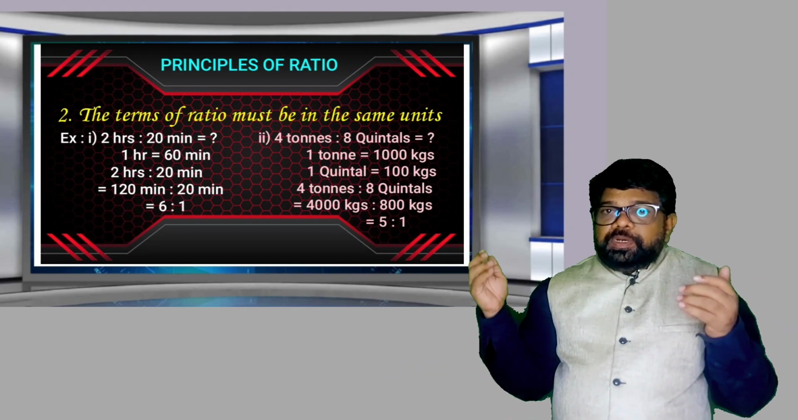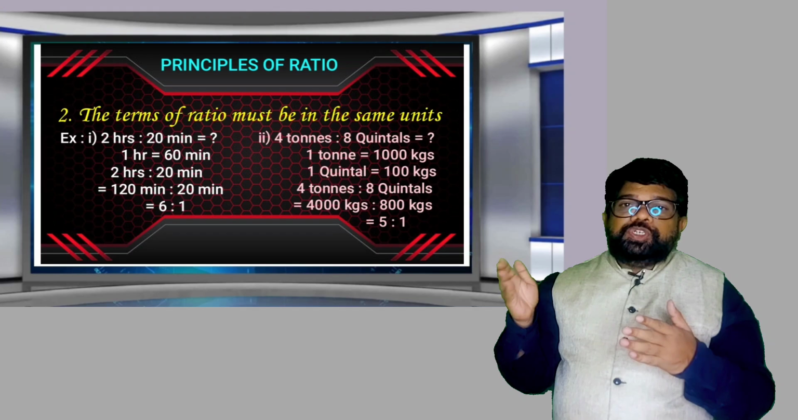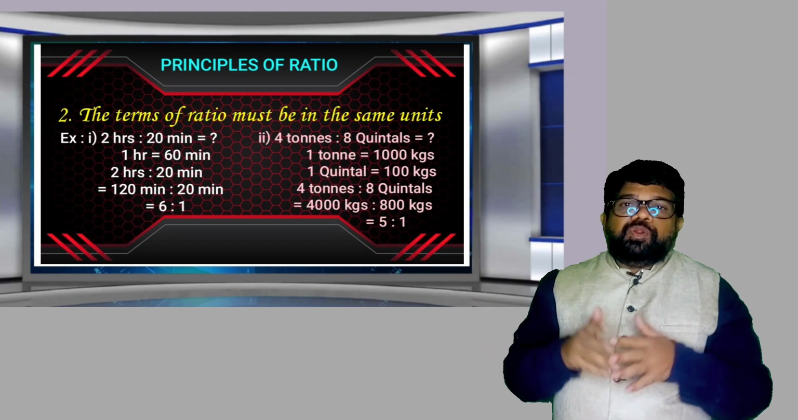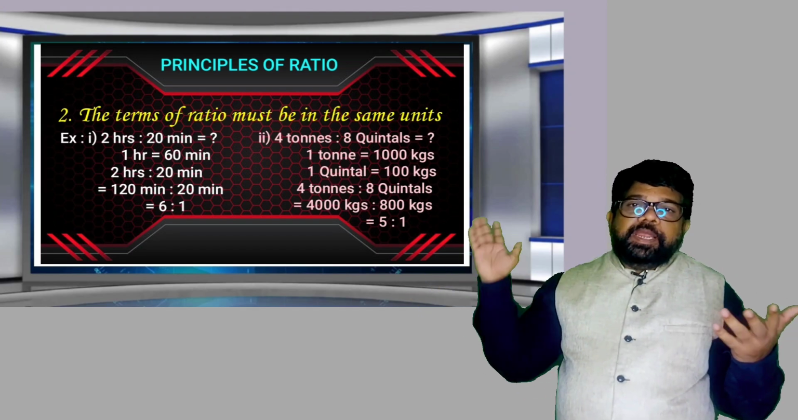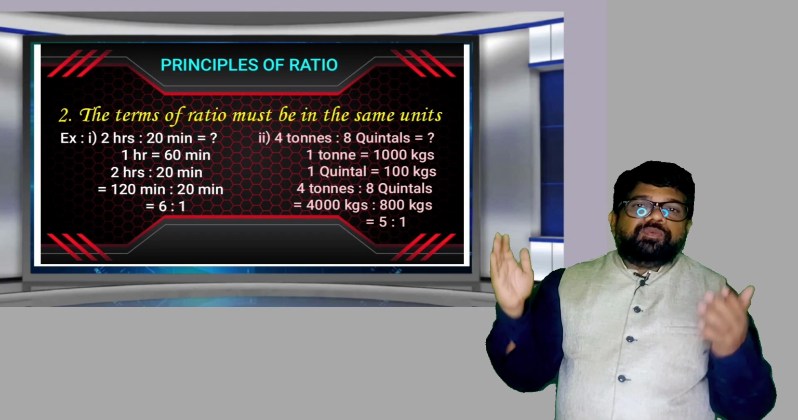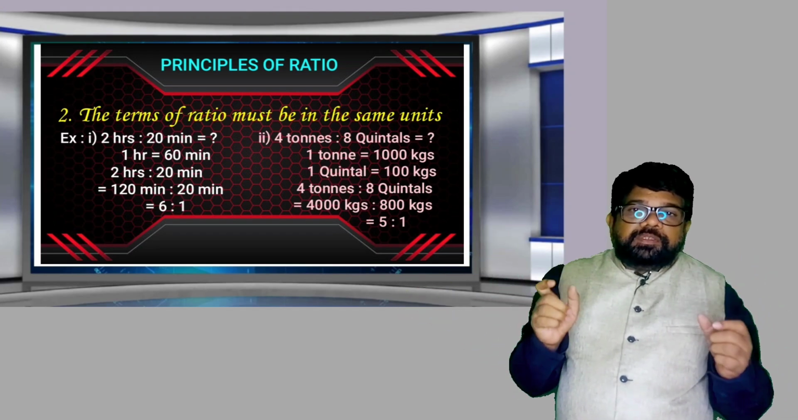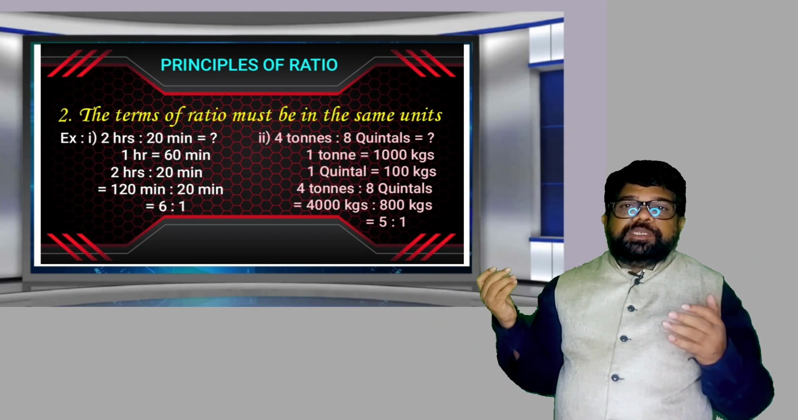So here 4000 kgs is to 800 kgs. Is to means division, so kgs gets cancelled. Now put in simplified form. 800 into 5 is 4000, so it gets cancelled. So 5 is to 1. So 4 tons is to 8 quintals is equal to how much its value?